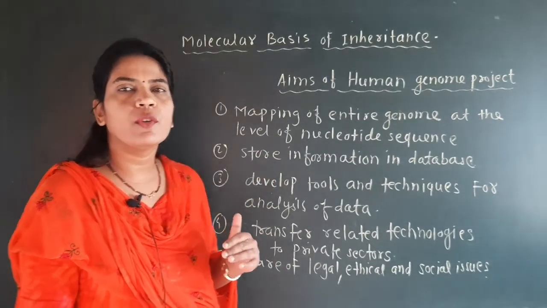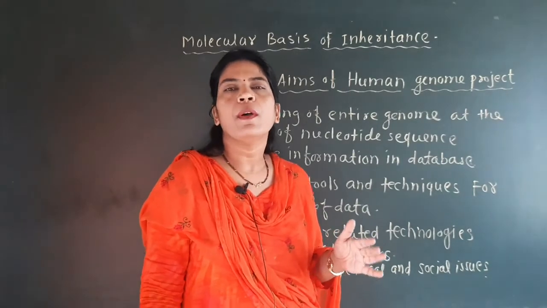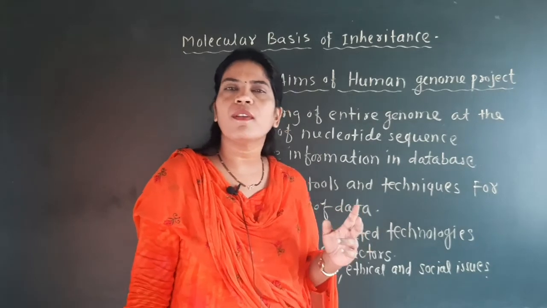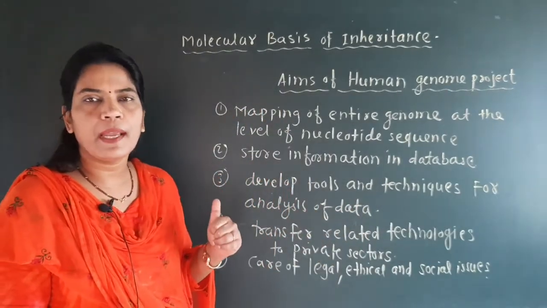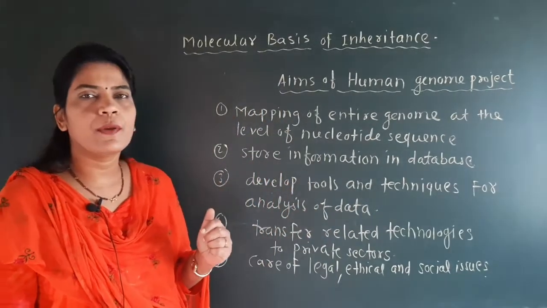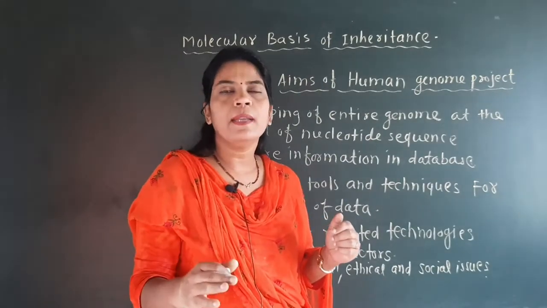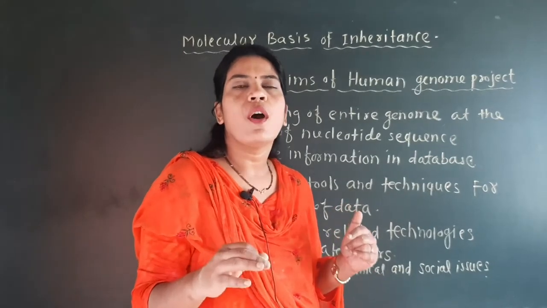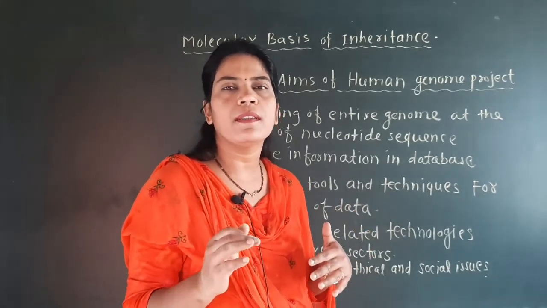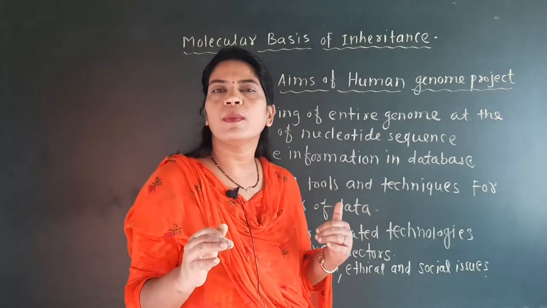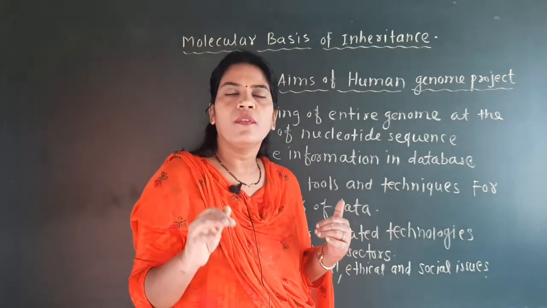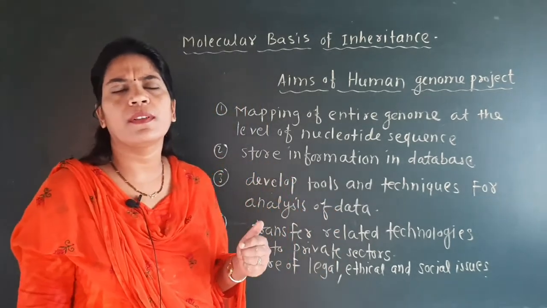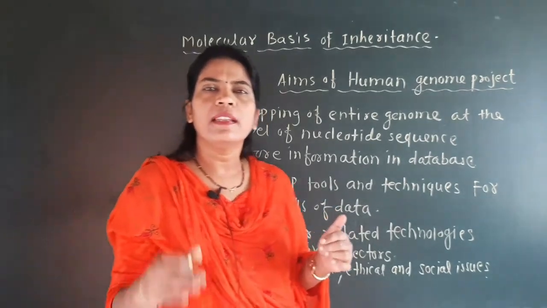So the first aim of the Human Genome Project is to map all the genes of that particular individual, to study the entire nucleotide sequence of that individual. It is the main aim of the project, because if we know the mapping or the entire nucleotide sequence of any person, then we can find the remedy for various genetic disorders for that person. We can improve the health of that person.